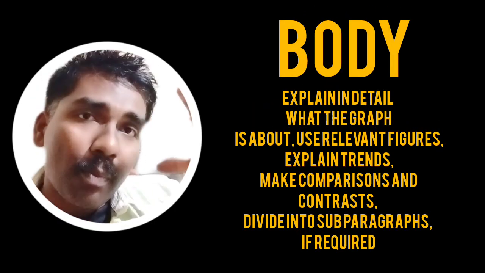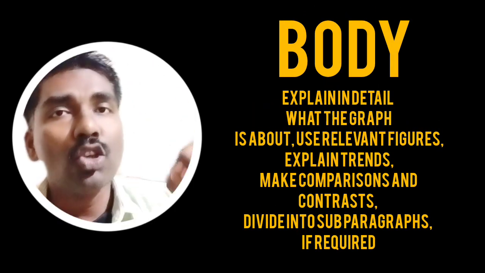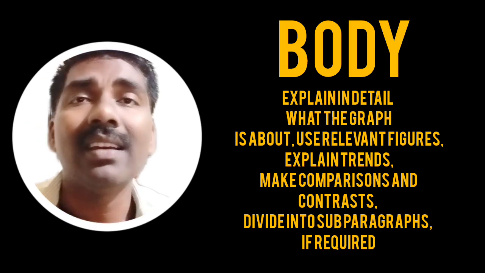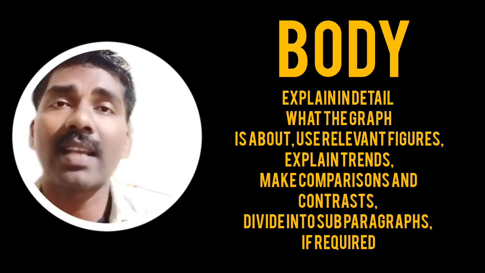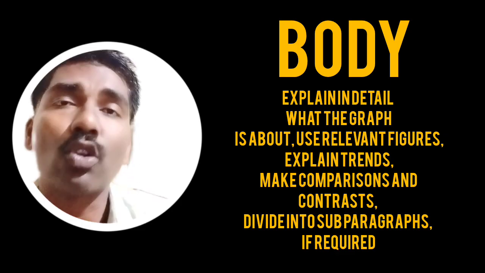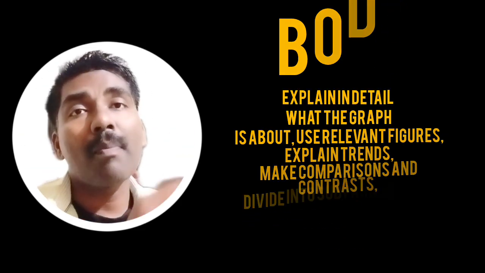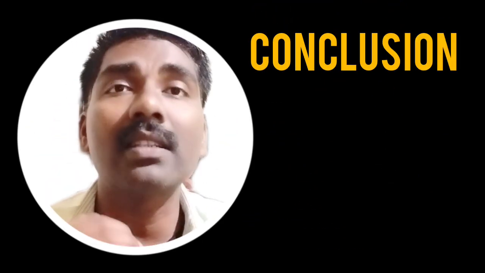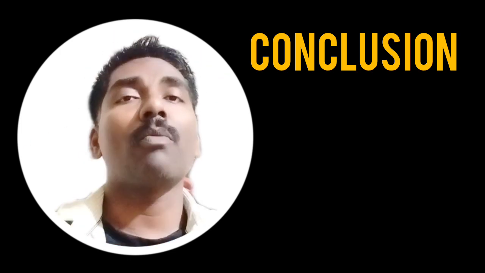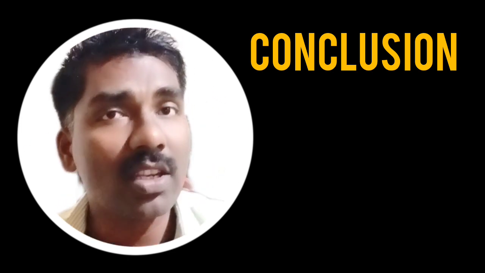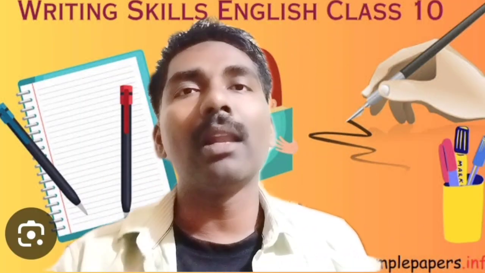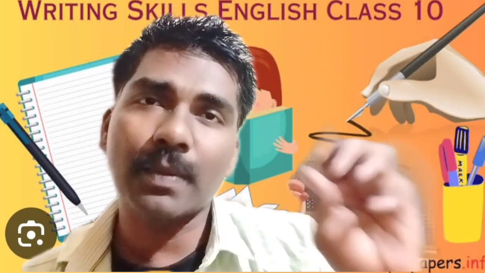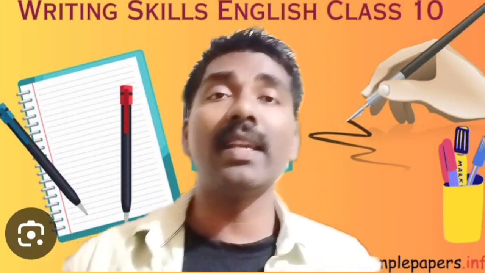Then the second is the body. This is the second paragraph. In that you have to write in detail what the data is about, and cover the figures and the quantities and everything. So the main paragraph is the second paragraph, and the third paragraph is the conclusion. The overall information given in the data you have to mention in the conclusion. Dear students, while writing analytical paragraph you have to make 3 paragraphs: introduction, main body, and conclusion.